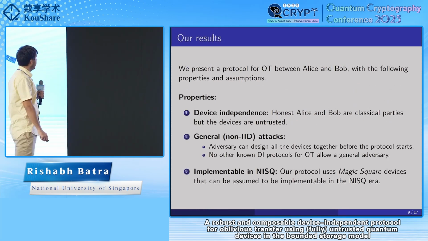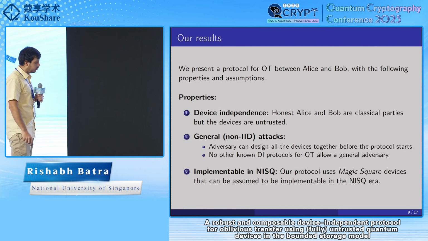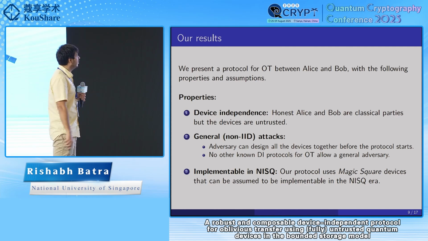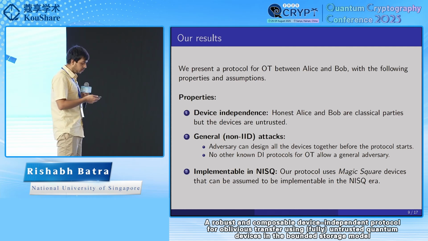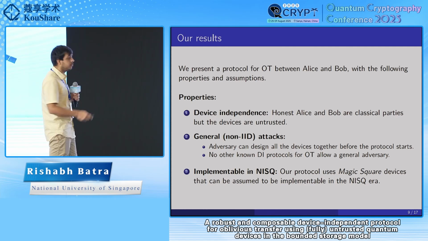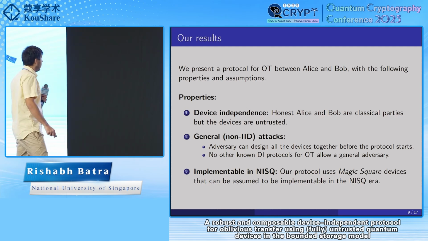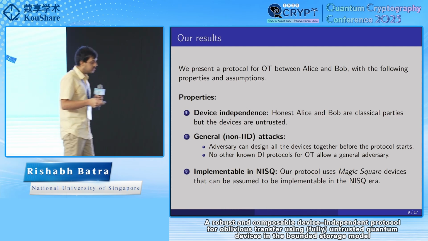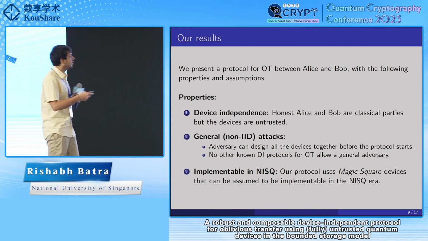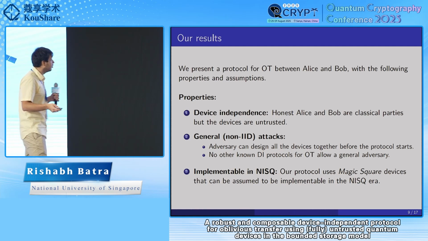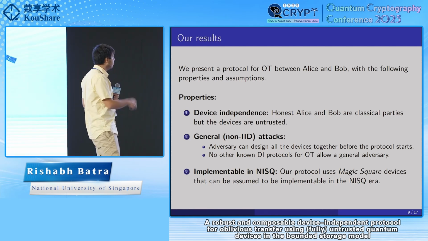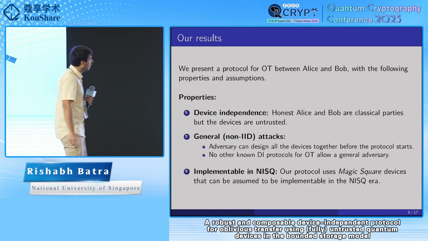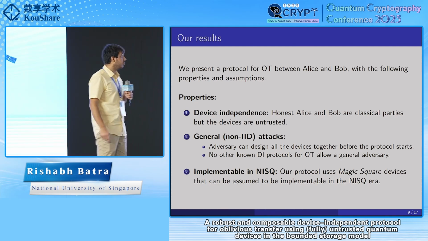So yeah, we present a protocol for oblivious transfer with the following properties and assumptions. So we have device independence, which means honest Alice and Bob could be classical parties that are interacting with quantum devices that are untrusted. The adversary can design all the devices together before the protocol starts in any non-IID manner. So there could be joint attacks happening on the states and measurements of the devices. And no other device-independent two-party protocols, like for OT, allow such a general non-IID adversary.